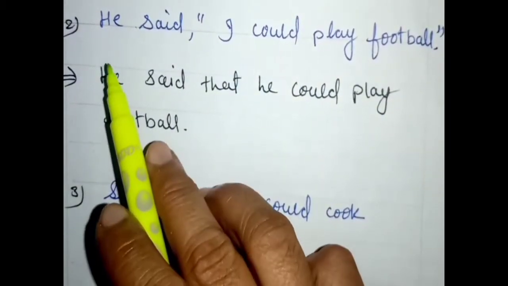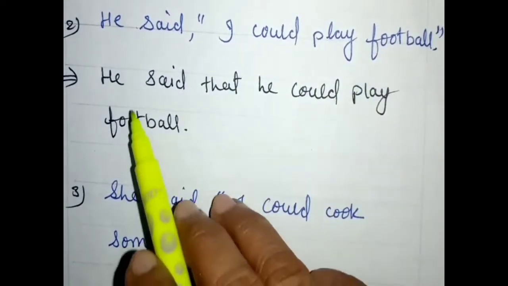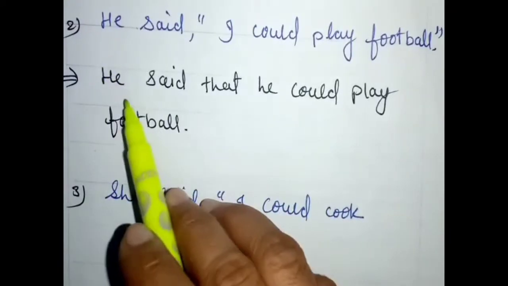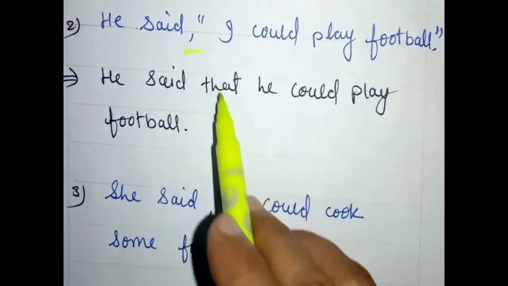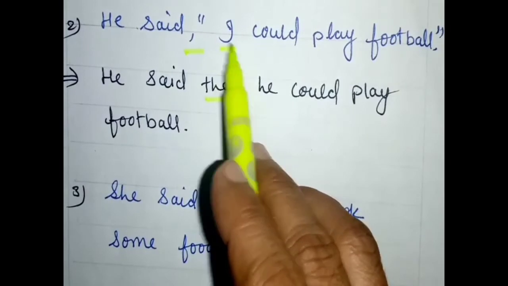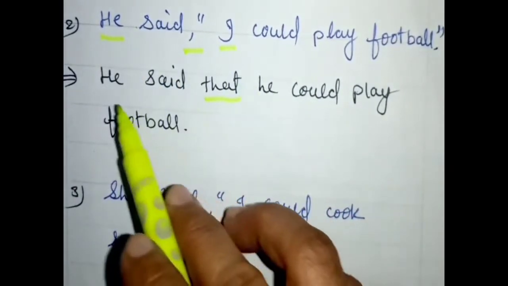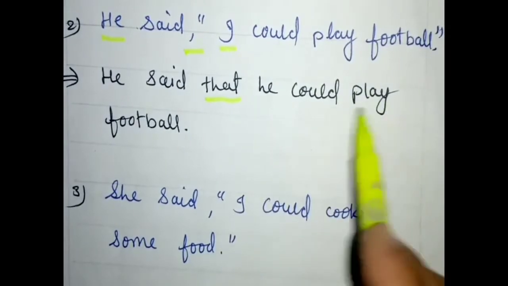Okay, see the next example. He said, "I could play football." Change it. He said, for comma and inverted comma, apply that. He said that. For I, first person, we will apply the pronoun he. He said that he could play football.